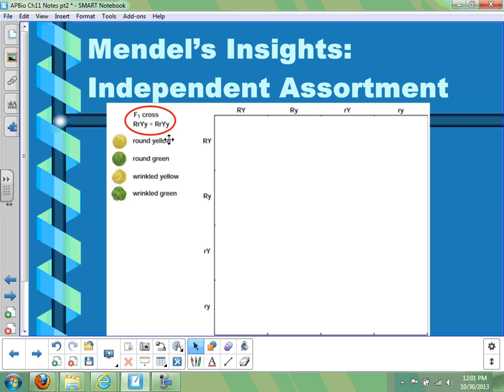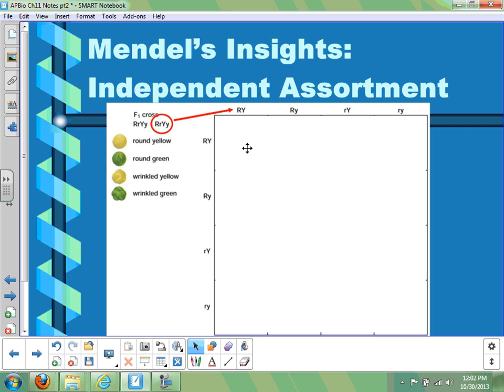Here in small type, we have what we just said is going to be our experiment. And we have listed here the 4 different possible phenotypes we can get. We could get round yellow seeds, round green seeds, wrinkled yellow seeds, or wrinkled green seeds. And in doing our Punnett square, we're going to take each parent and look at every possible combination they can pass down. Remember, law of segregation says you pass down 1 allele per trait.